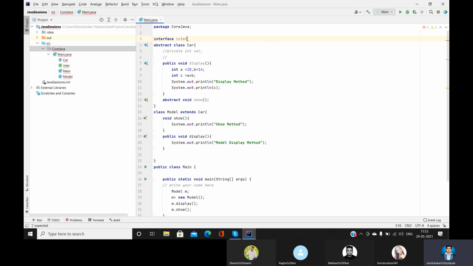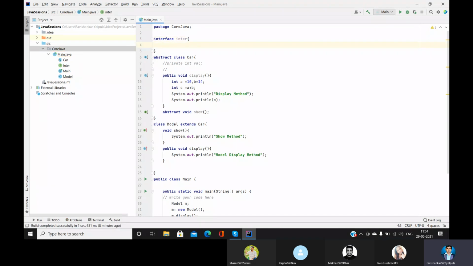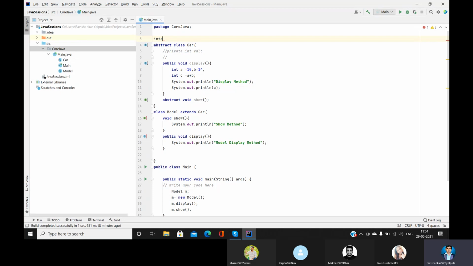Interface inter. Then I'll try to hide this particular part. Before that, I'll do one thing: I'll just copy and paste this one for you guys. Abstraction by abstract class.